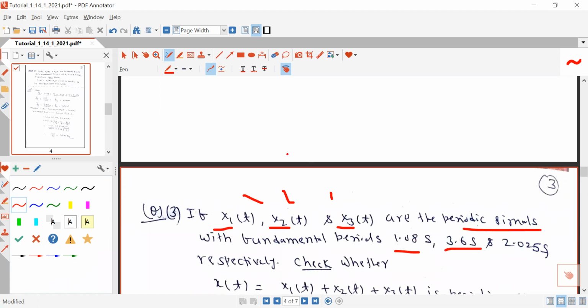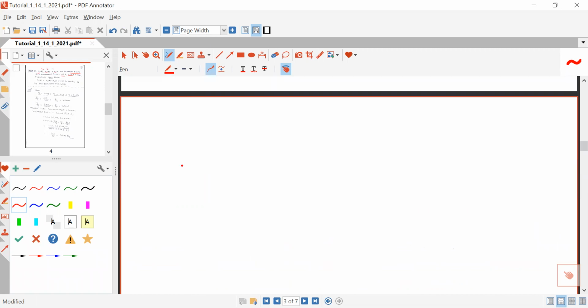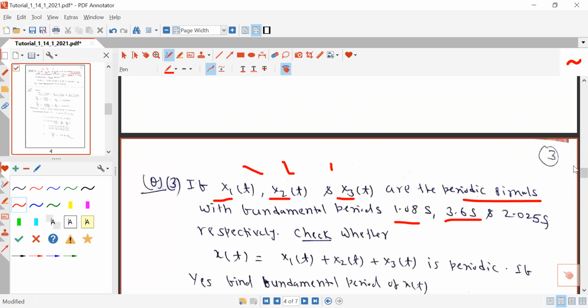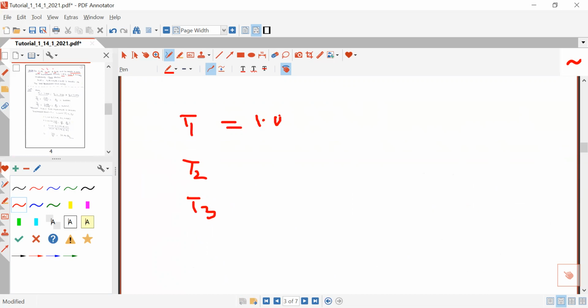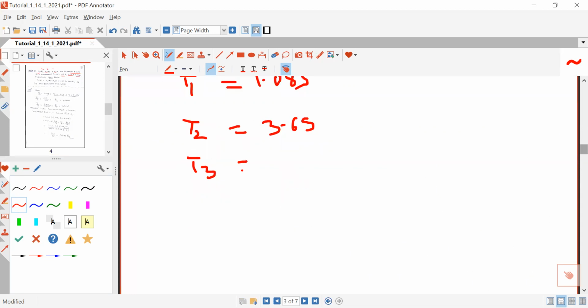Their fundamental periods are given in the problem: T1 is 1.08 seconds, T2 is 3.6 seconds, and T3 is 2.025 seconds.